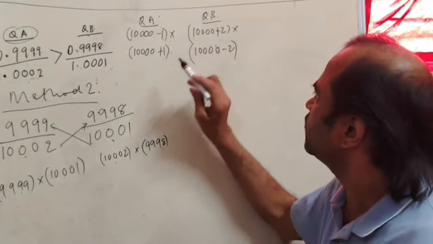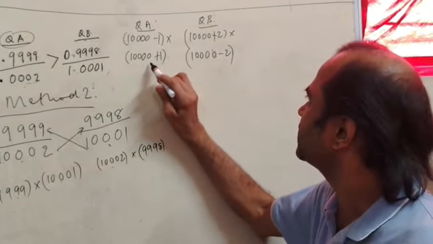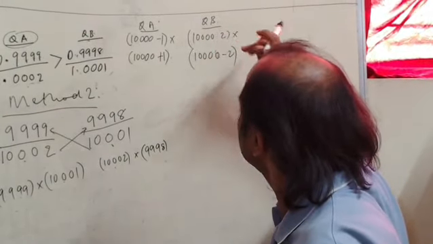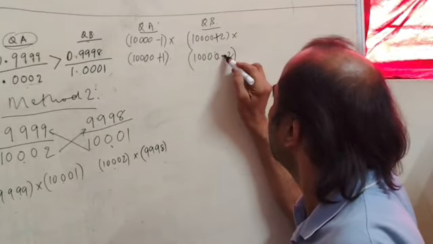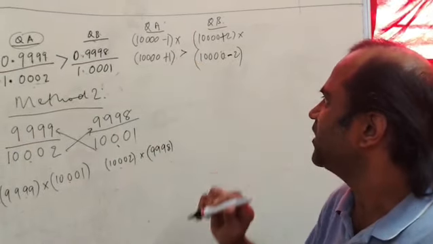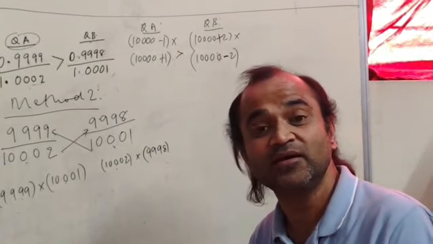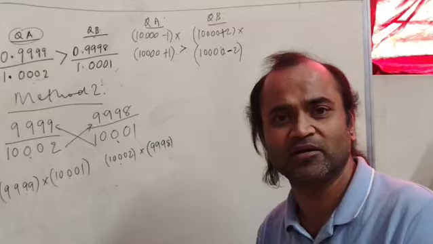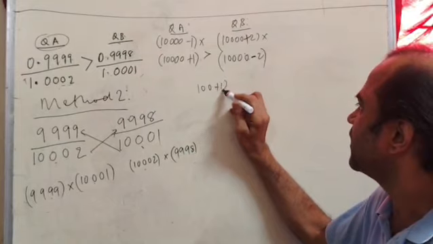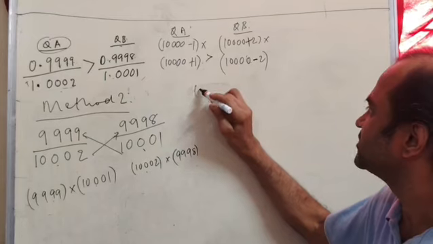Now which of these two products will be greater? (10,000 minus 1) into (10,000 plus 1), or (10,000 plus 2) into (10,000 minus 2)? I will retain the same thing as written. This product under quantity A will obviously be greater than the product under quantity B. What is the reason, you may be asking? Let me take a simpler number for simplicity's sake.